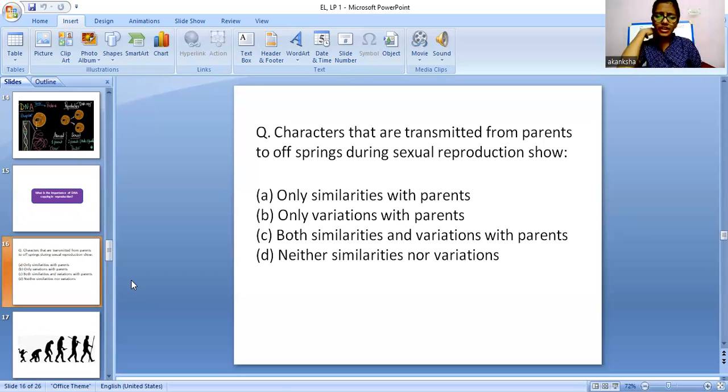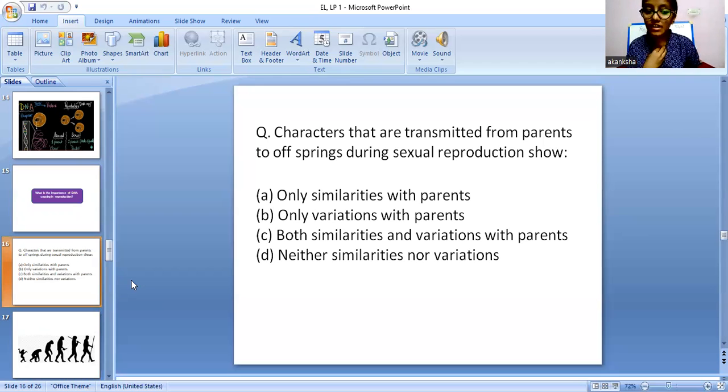Now, do you exactly look like your parent? Many of you must have heard from your relatives that you exactly look like your father or your mother. How many of you have heard it? Not everything, but some things match.